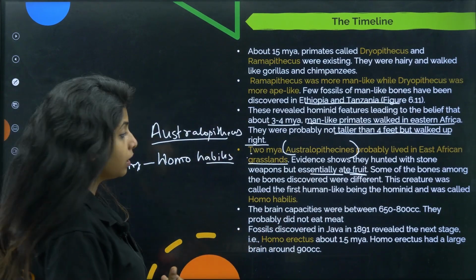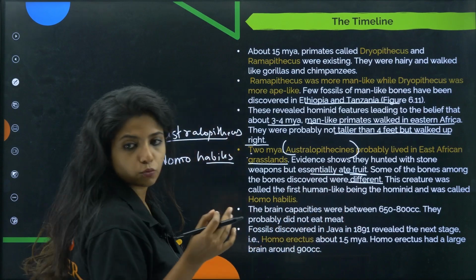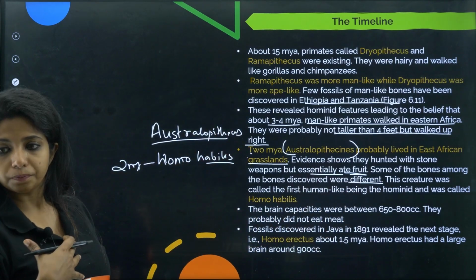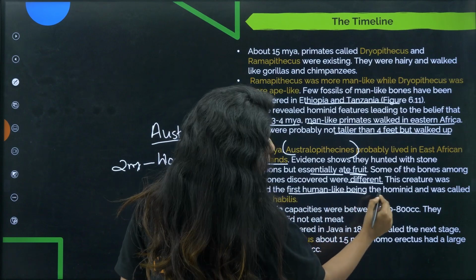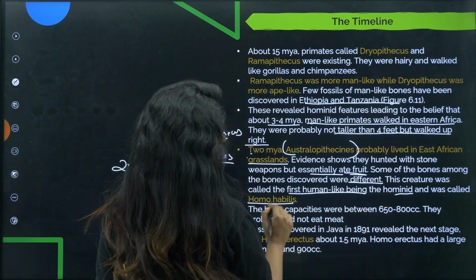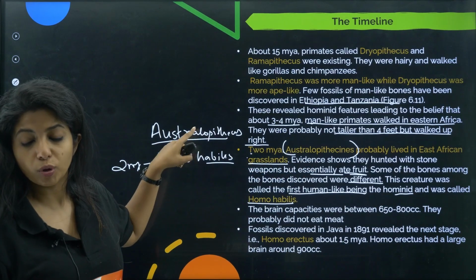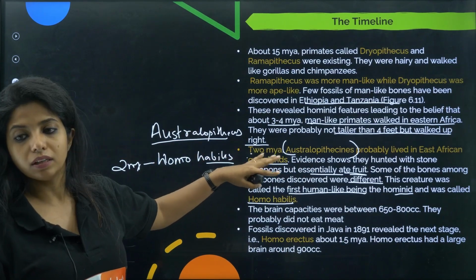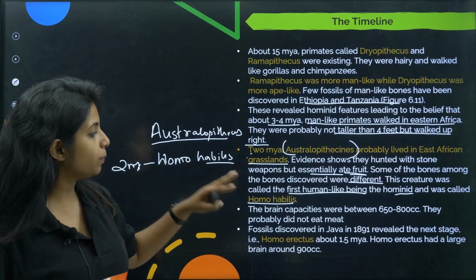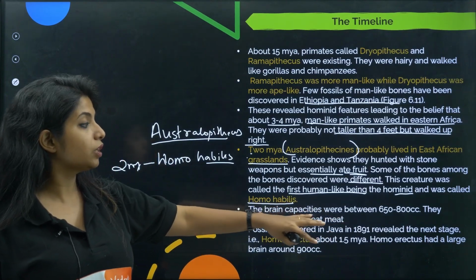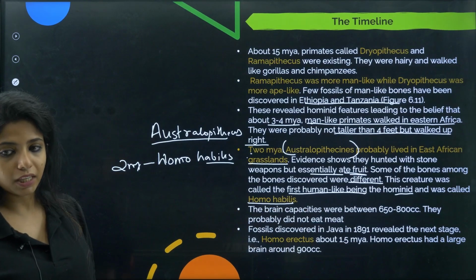Some of the bones which were discovered were different. This creature, called the first human-like being, the hominid, was called Homo habilis. It was a member of Australopithecus, and you had a specific year mentioned over here. So you're talking about Homo habilis only. Do not get confused. The brain capacities were between 650 to 800 cc. They probably did not eat meat. They were not people who liked meat much.